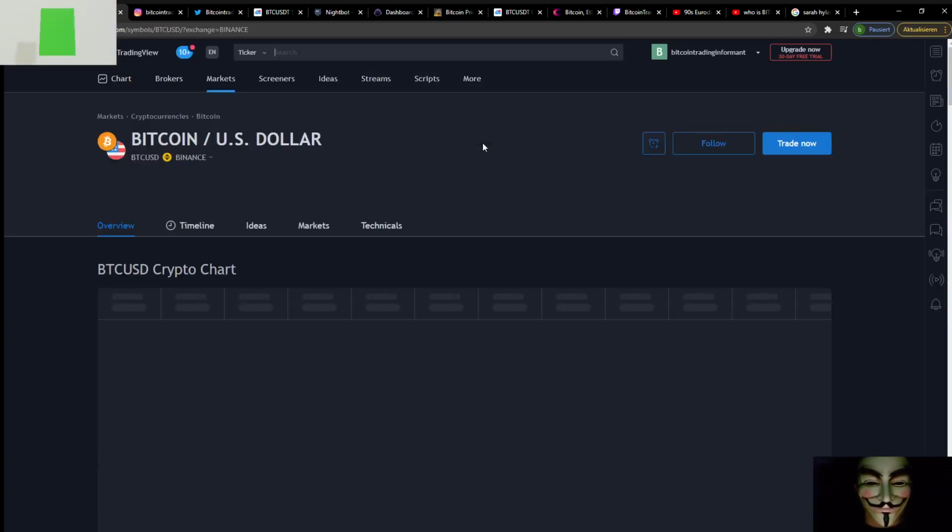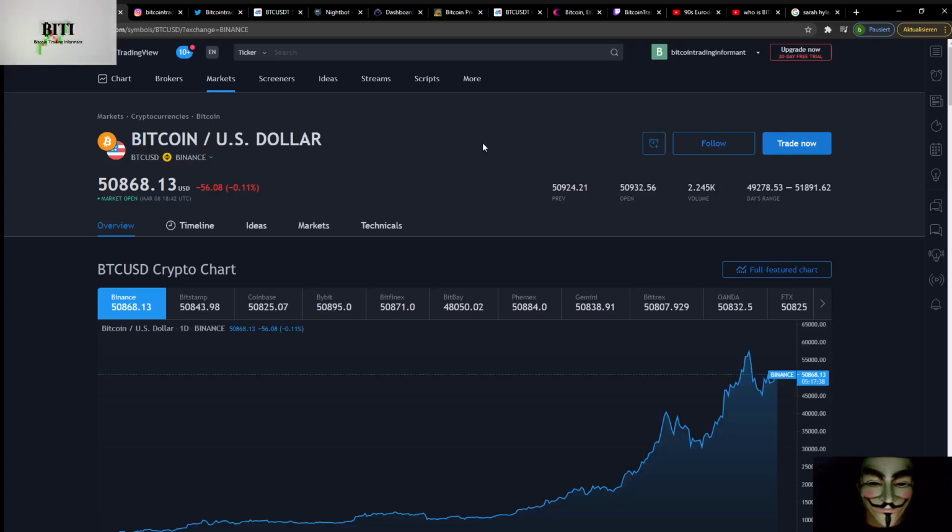So guys, if you're clicking on TradingView here on Bitcoin and US dollar, you have a lot of information here. For the first, you have here the actual price 50,865. This is the price of Bitcoin in US dollar on Binance. And you can see here, guys, an overview. You have a lot of different prices here for different platforms. You can see Binance 5858, Bitstamp 5825, Coinbase 5798, and so on and so on. So yes, every platform has its own price for Bitcoin.